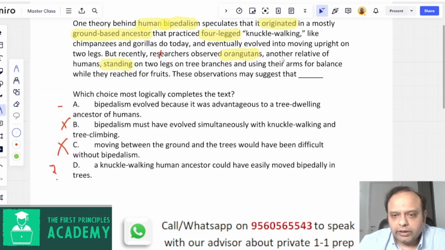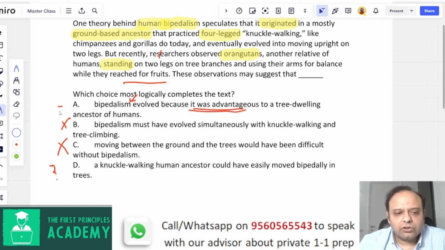If we go and read this, orangutans standing on two legs on tree branches and using their arms for balance while they reached for fruits, right? So it did give an advantage to orangutans because they were able to use the two arms for balance while they reached for fruit. So it gave an advantage, right? So it basically is true to what my premise was, how bipedalism evolved, and it's also stating something that's written in the last rank, right?